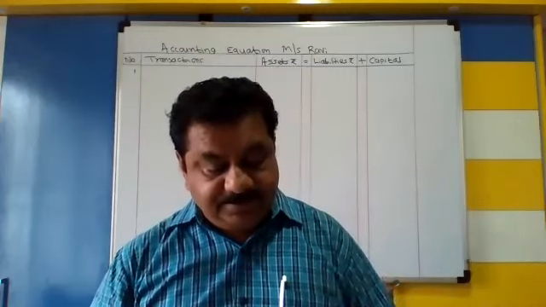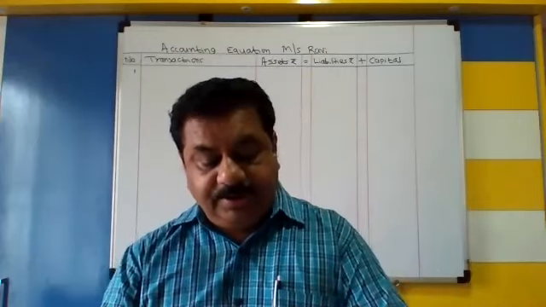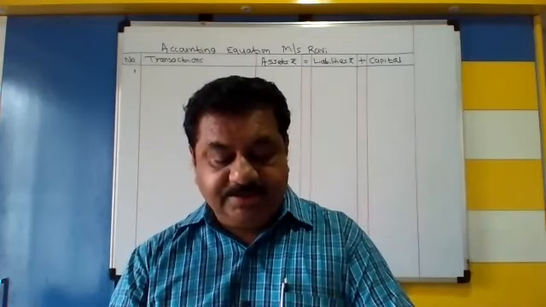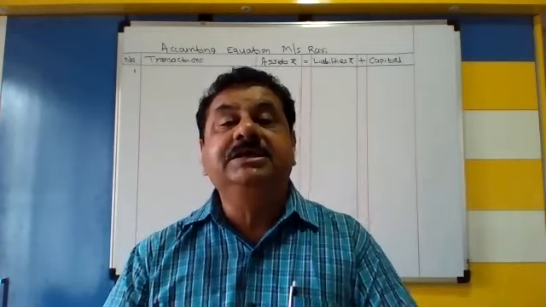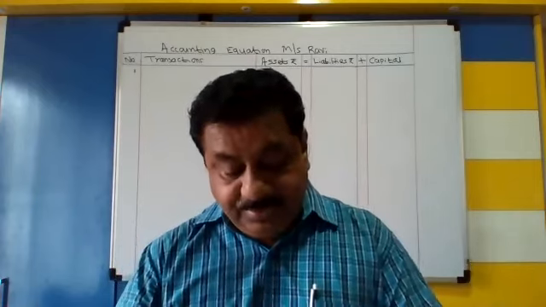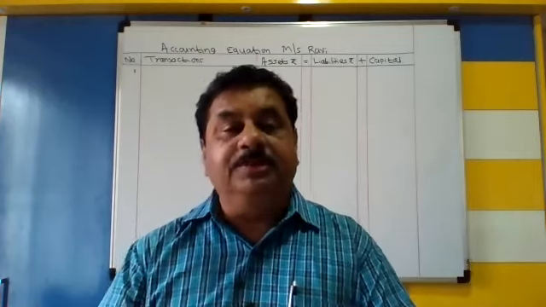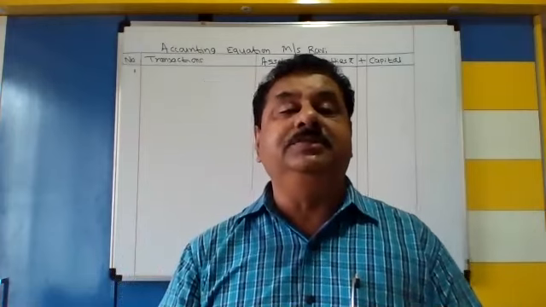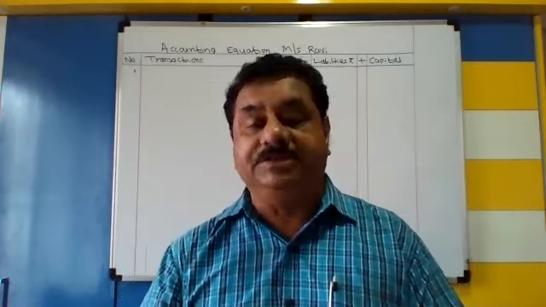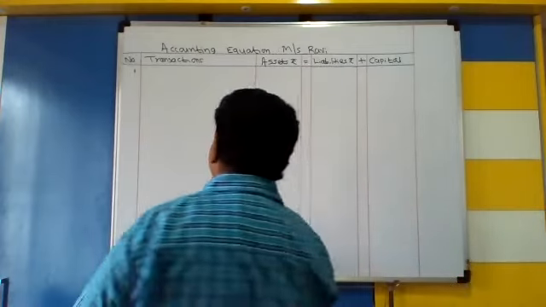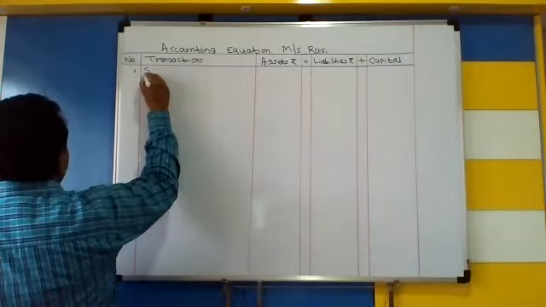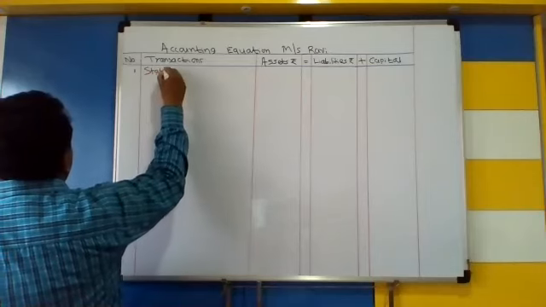So first of all, it is given to you: give accounting equations for the following transactions in the books of M/S. It stands for Messrs. Messrs Ravi. Normally for businessmen, they are using the word proprietor or Messrs. Started business with cash rupees 80,000. So it is the first transaction.